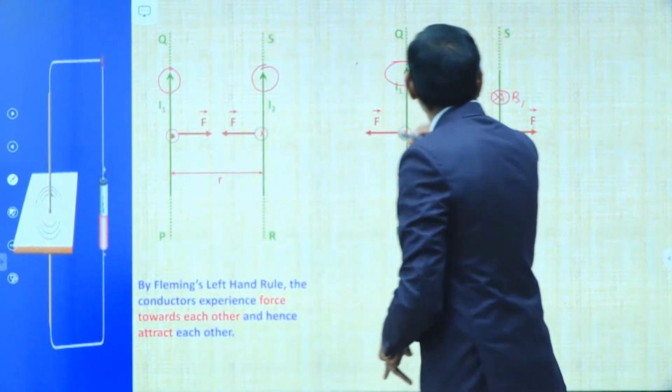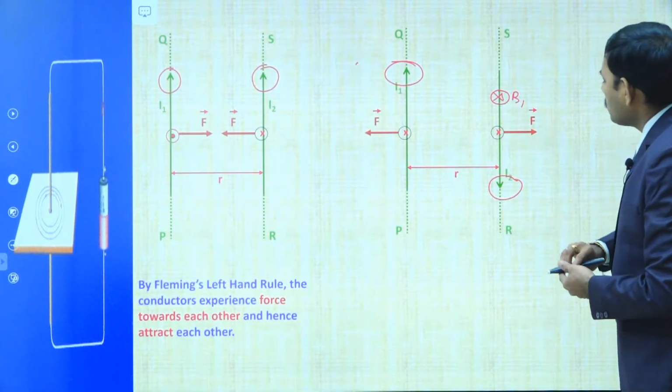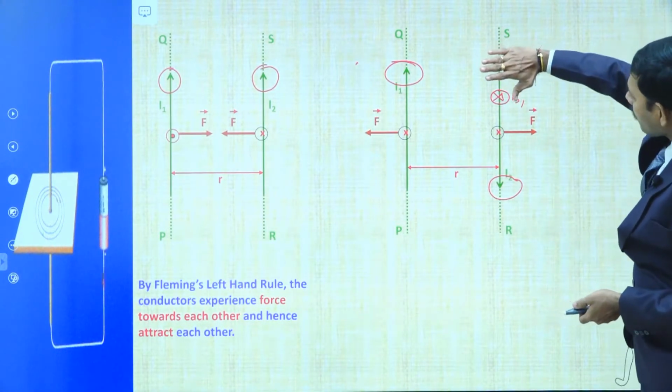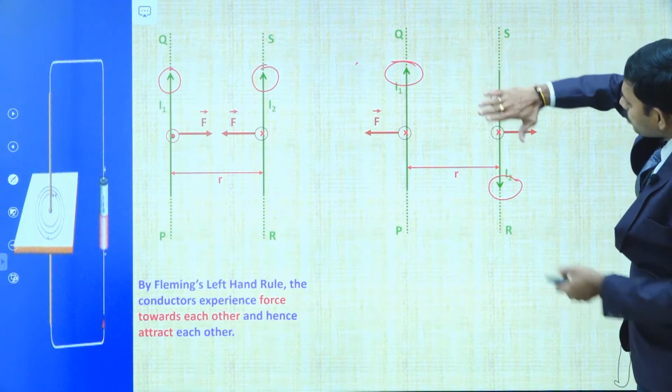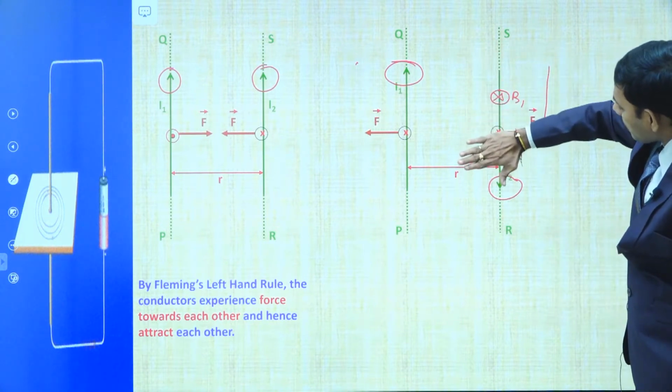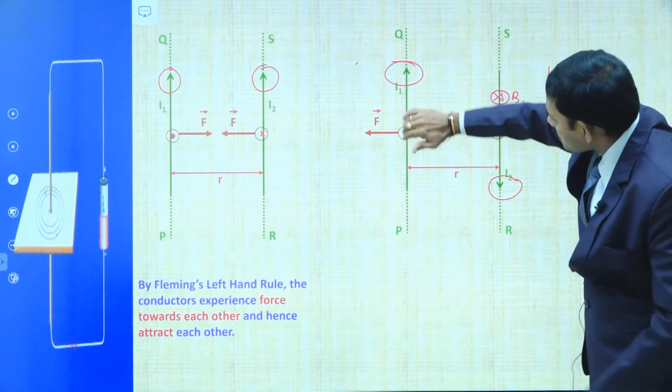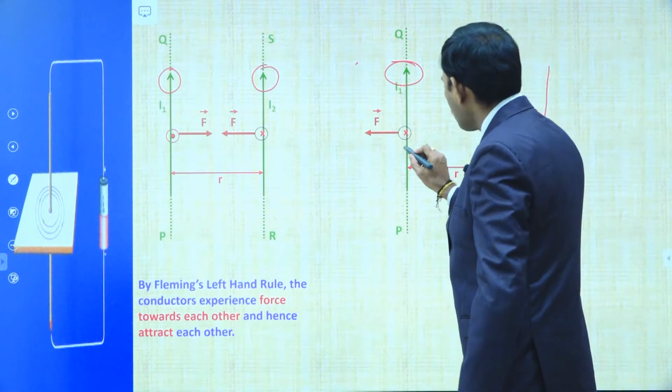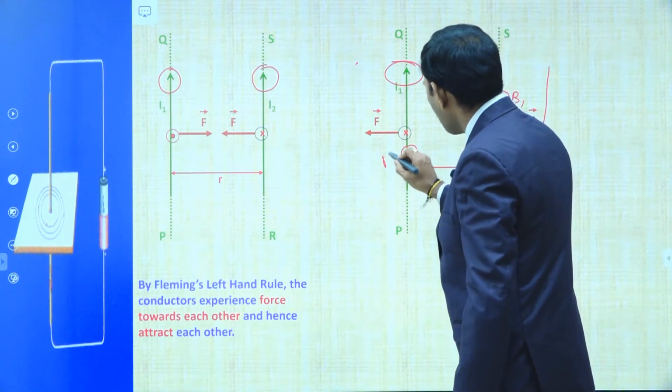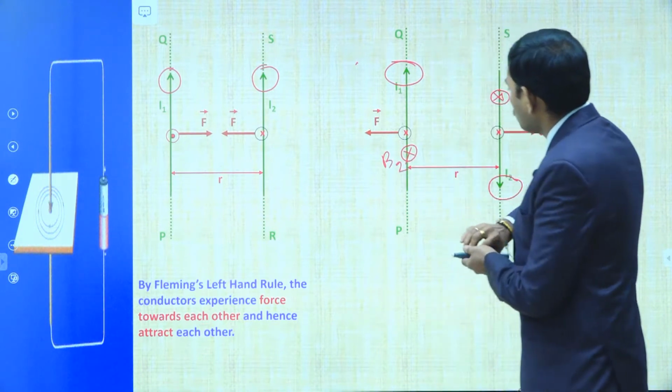Similarly, consider here. Due to the I2 current carrying wire, take your right hand and put the thumb along the direction of the I2 current. Then B2 is into the board now. Here B2, due to I2, is into the board.